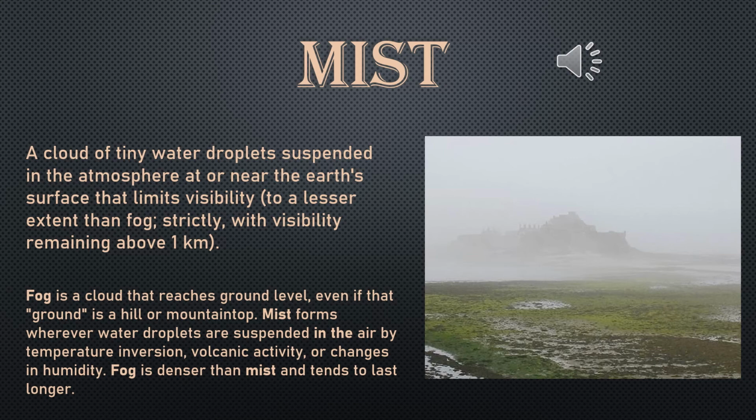Fog is denser than mist and tends to last longer. See, I have given one diagram. Here fog and mist both are there, so that it will help you to understand what is the difference between fog and mist.